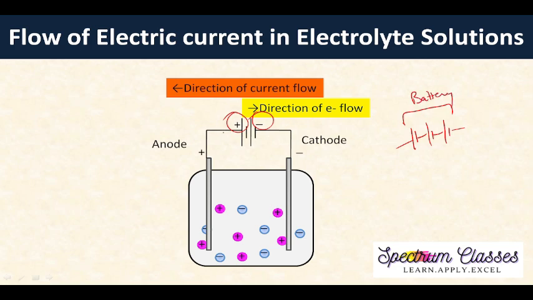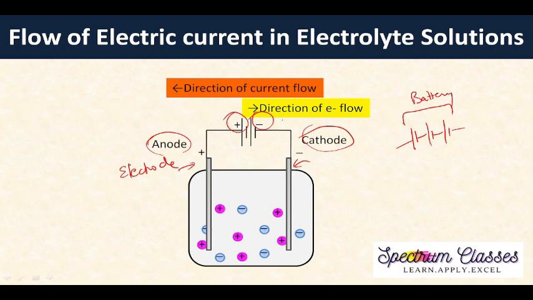Here is a metal rod, and this is again a metal rod, and these metal rods are known as electrodes, and they are connected with the positive and negative terminals of the battery. The metal rod connected with the positive terminal of the battery is termed the anode, and the one connected with the negative terminal is termed the cathode.